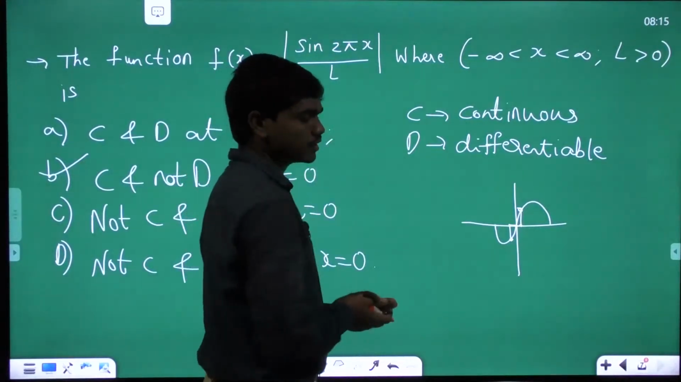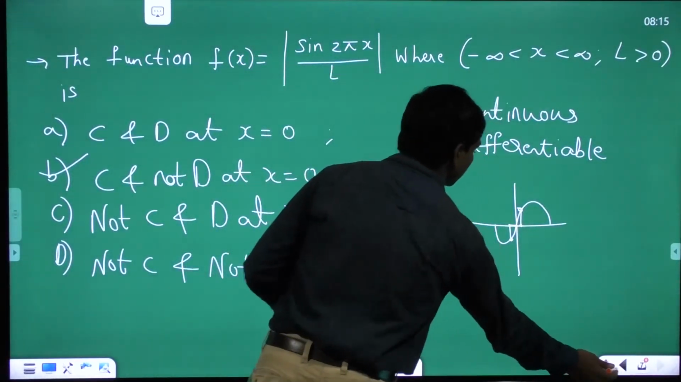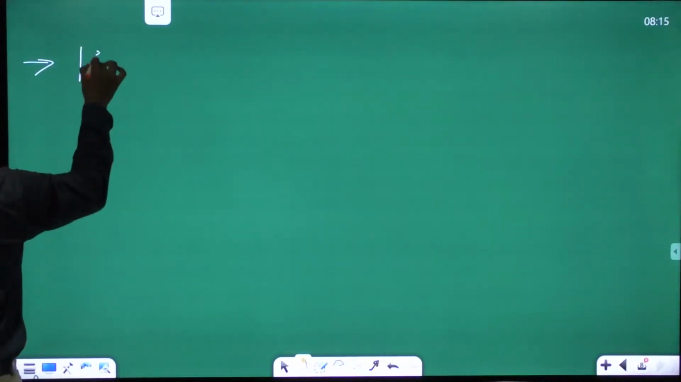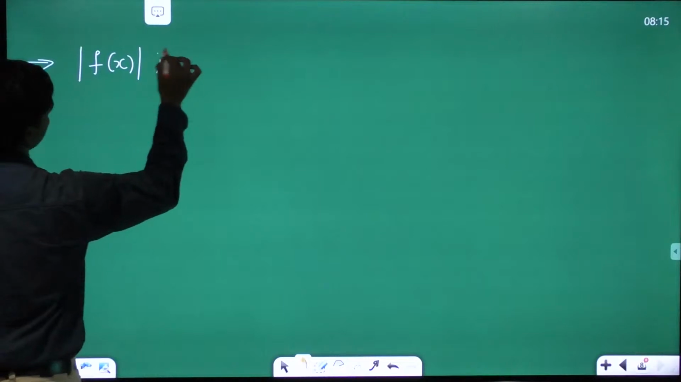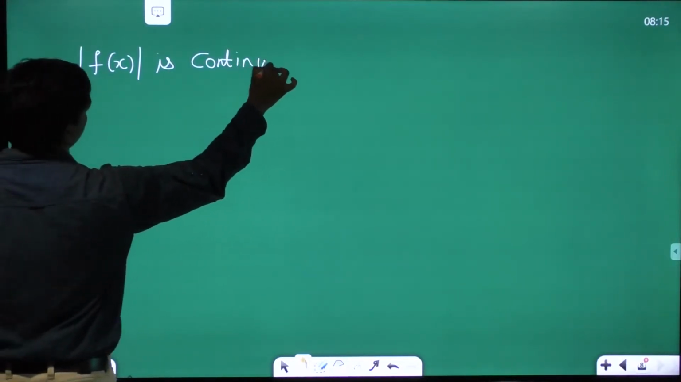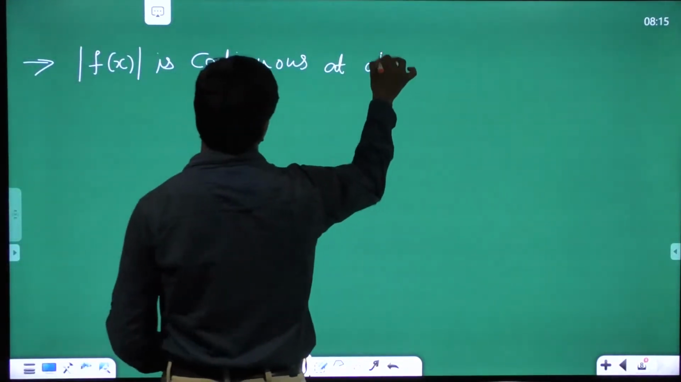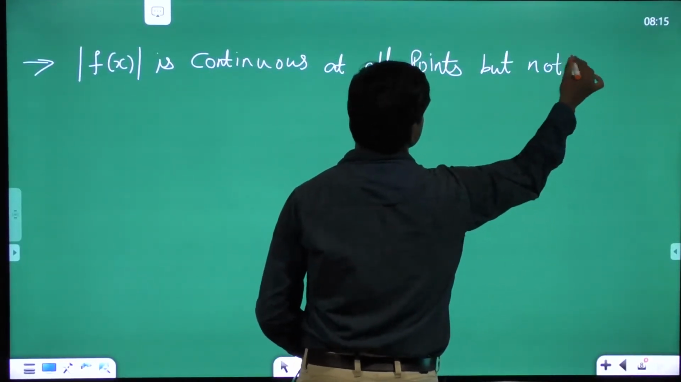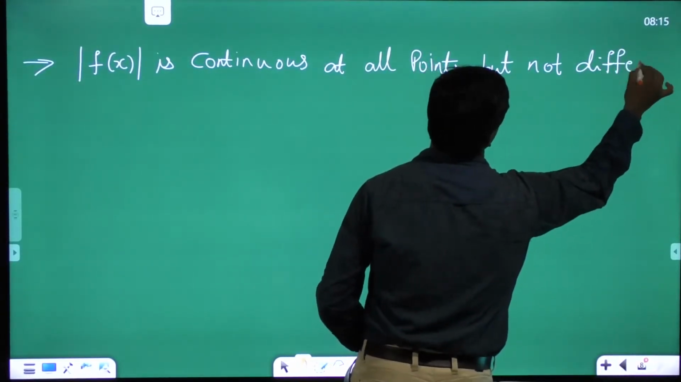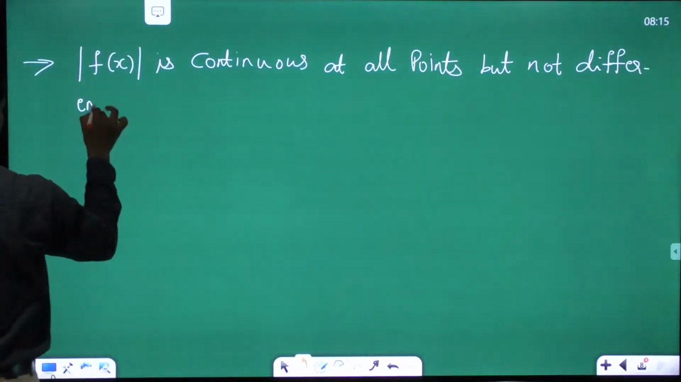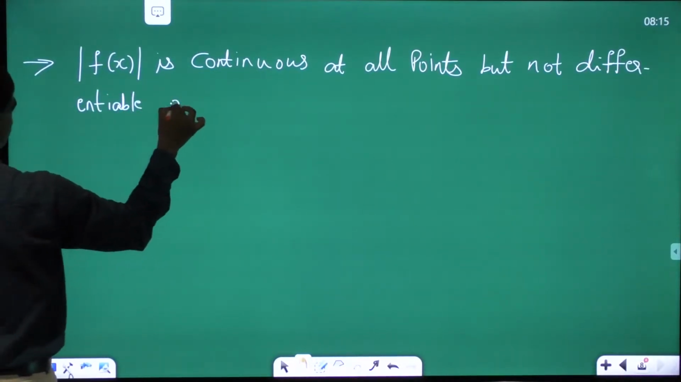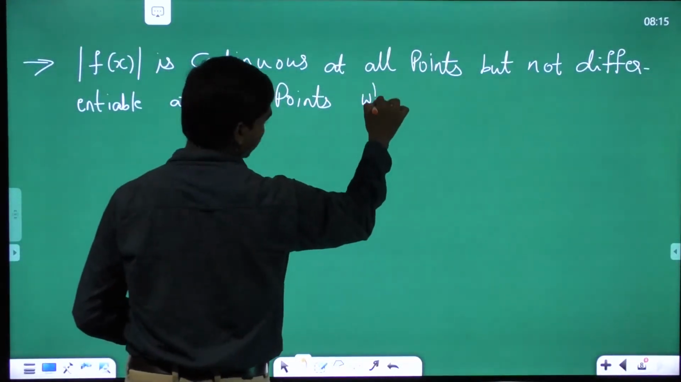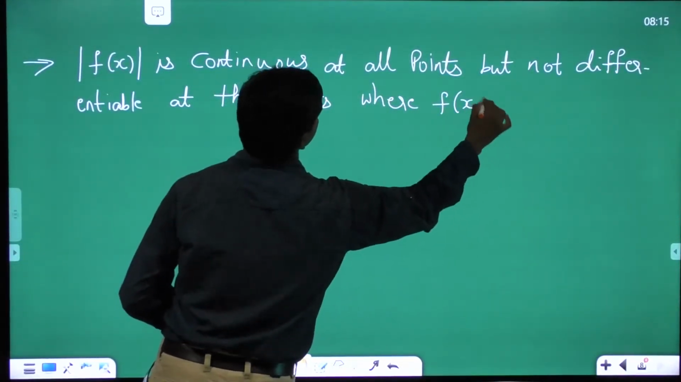So to answer these kind of questions, basically I'll give you one simple thing by which you could answer these kind of questions. If you see, mod f of x is continuous at all points but not differentiable at the points where f of x is equal to 0.